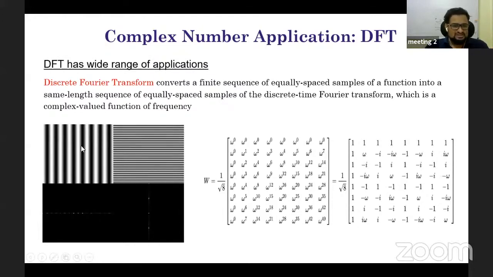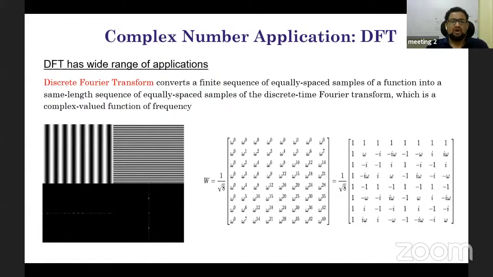Now, when you plot this signal in the frequency domain, or Fourier domain, you can see that this entire image is represented as 3 dots. These 3 dots represent 3 types of frequencies. Similarly, these lines are modeled as 3 points in the frequency domain.